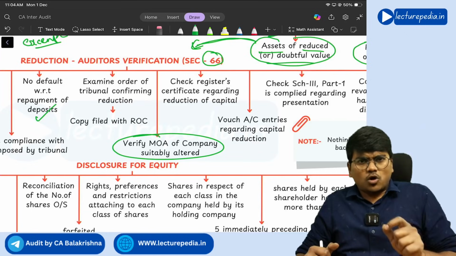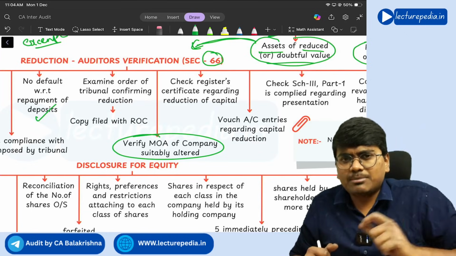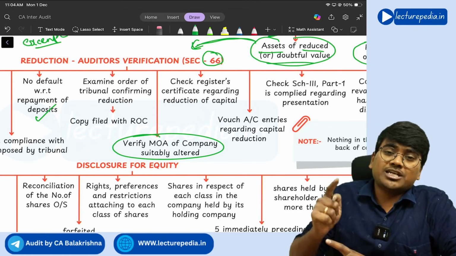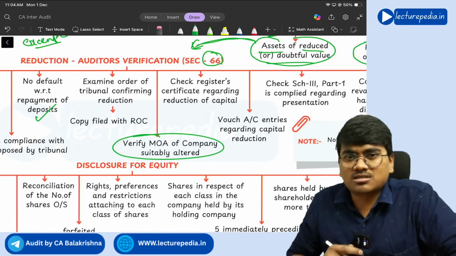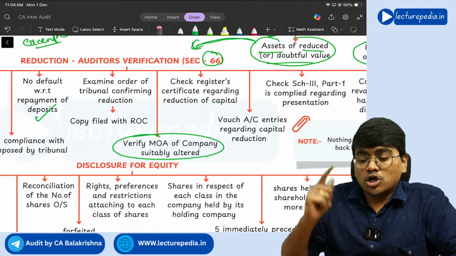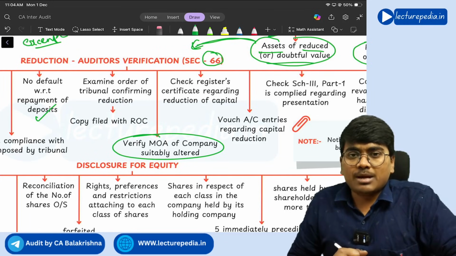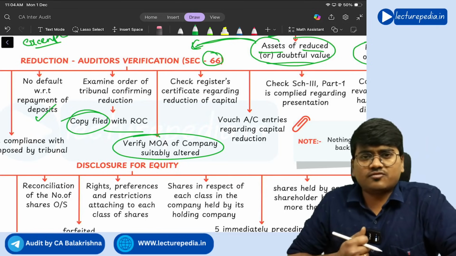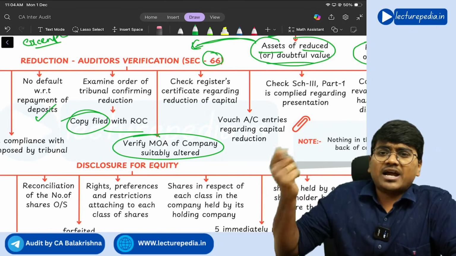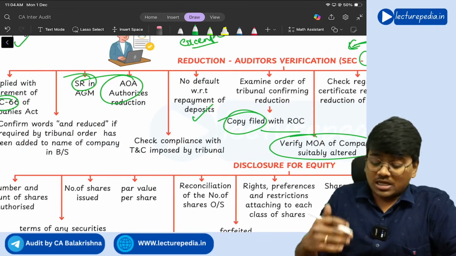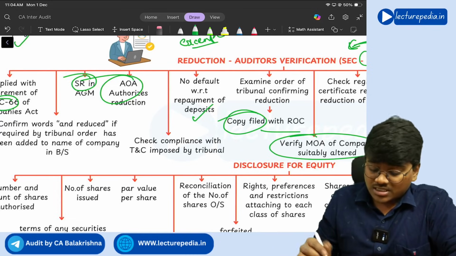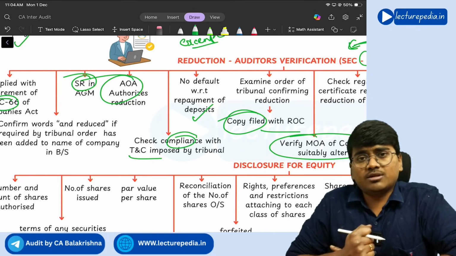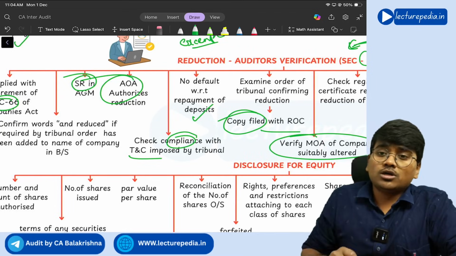Next, if at all the reduction in share capital has been done as per the requirement of an order passed by the tribunal. So in certain situations, the tribunal can order the company to reduce its share capital. In such a situation, the auditor needs to ensure whether the copy of the order given by the tribunal is filed with ROC or not. And the auditor also should check in this situation whether compliance with the terms and conditions of the order given by the tribunal has been followed or not.